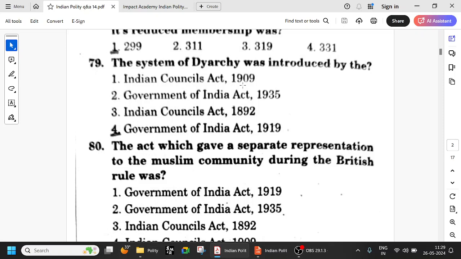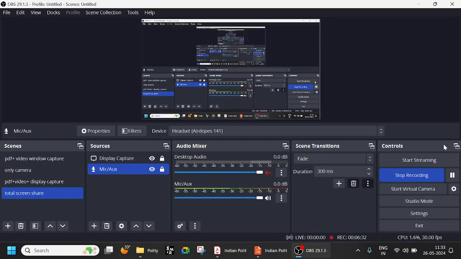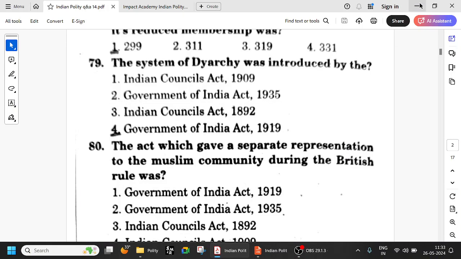Okay, union. So 1909 we have seen Councils Act. Okay, Parliamentary reforms for the first time separate electorate for Muslims. We have seen Indian Councils Act of 1892. All these things. Okay, very important. Okay, so Government of India Act 1909, the act which gave a separate representation to the Muslim community during the British rule.